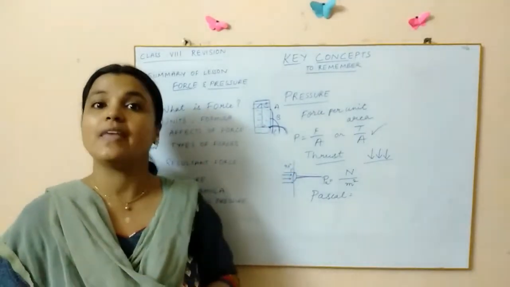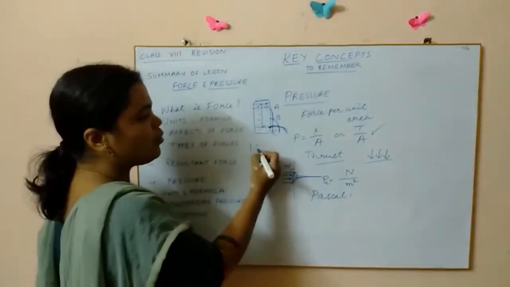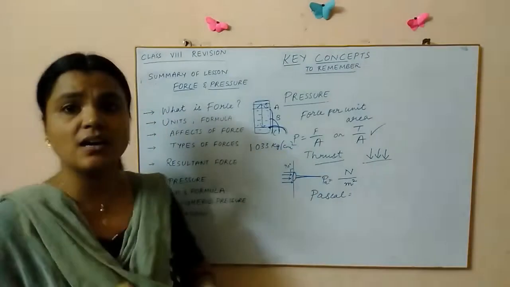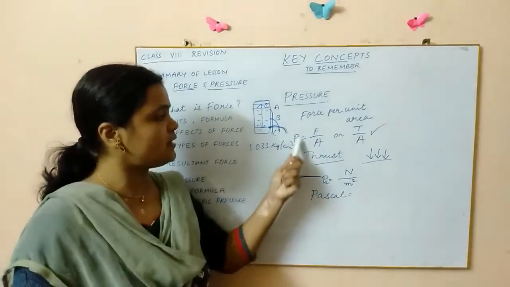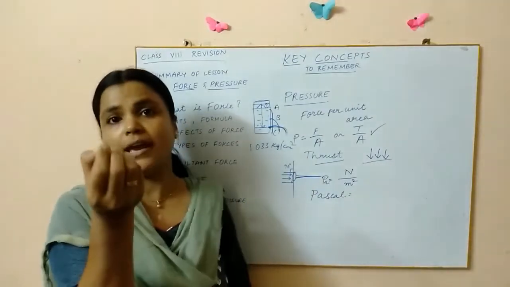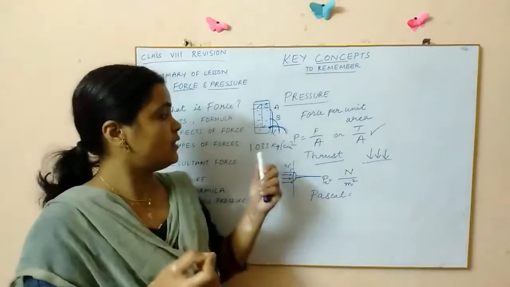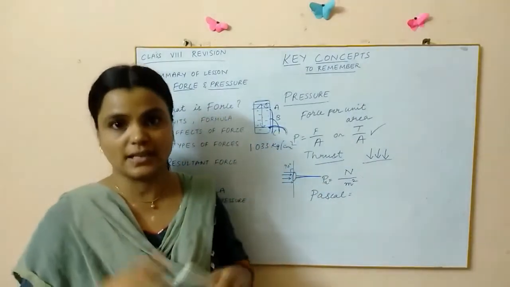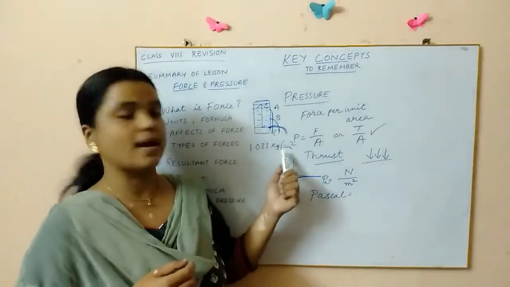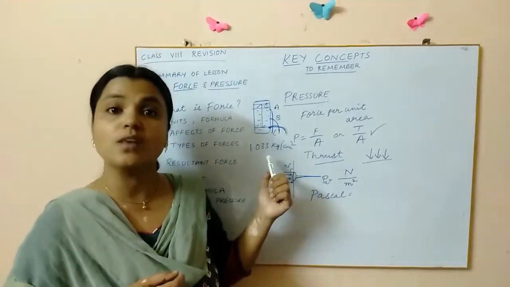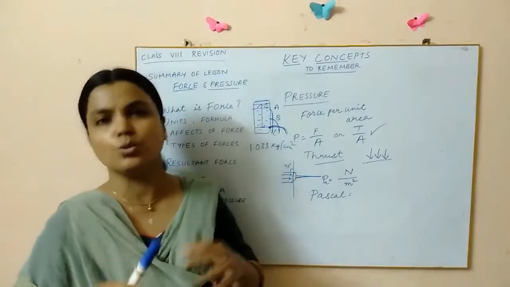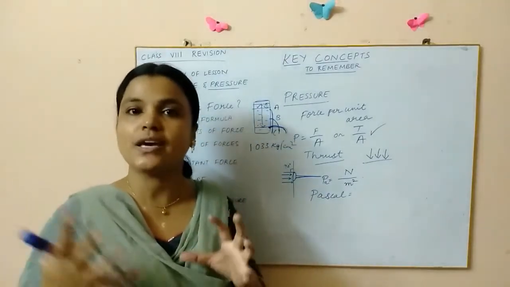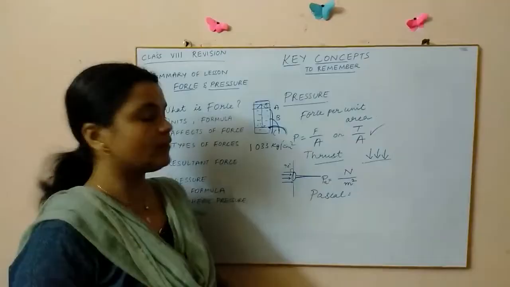I told you that atmospheric pressure is about 1.033 kilograms per centimeter square. So in a small area of 1 centimeter square, there is a huge amount of force acting, the mass of the air. It is nothing but the atmospheric pressure at sea level, and it is huge, children. So we have seen what atmospheric pressure is: it is the pressure exerted by the air above us.